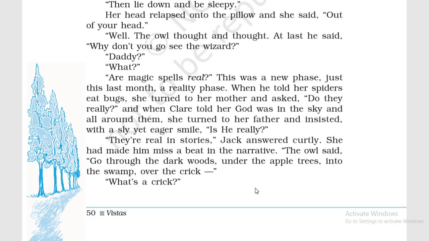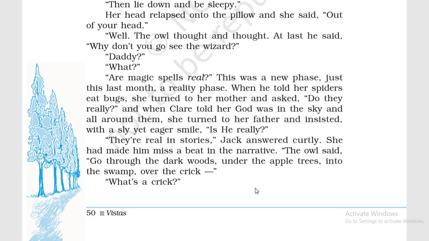They are real in stories. Jack answered curtly. Very quickly he answered. She had made him miss a beat in the narrative, because she had interrupted, so he missed the flow of his narration. So that is why he answered very quickly. They are real in stories.